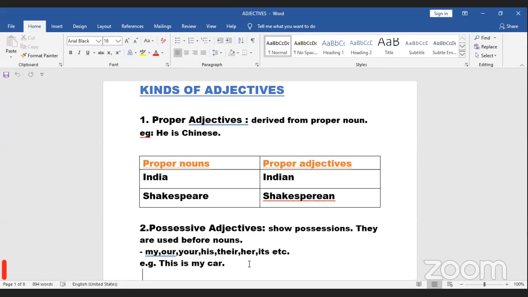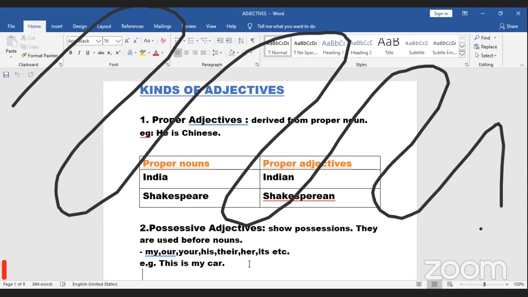This book is mine is a possessive pronoun. Mine, that is one somebody's, it belongs to me. But when I tell this is a, sorry, give me a moment.